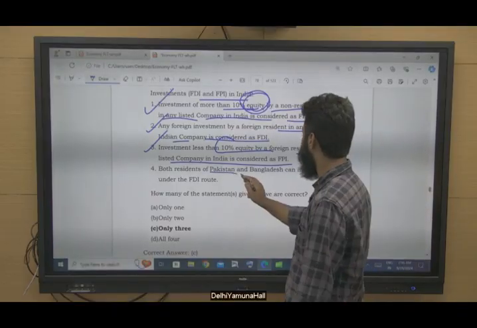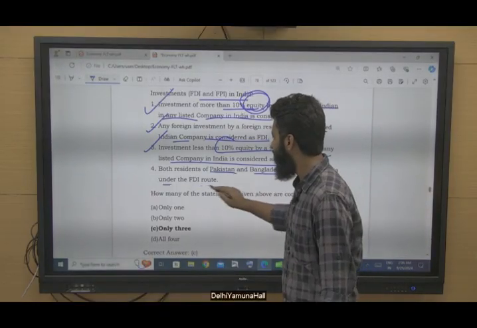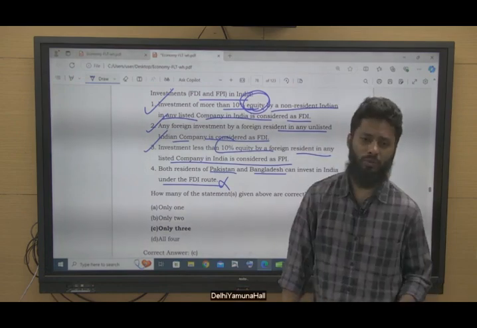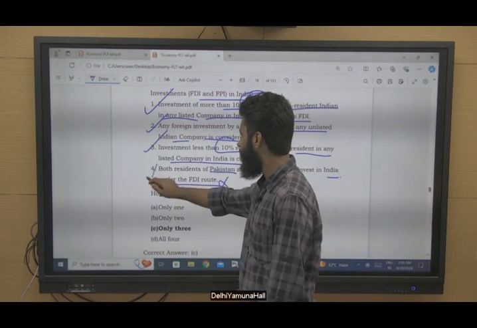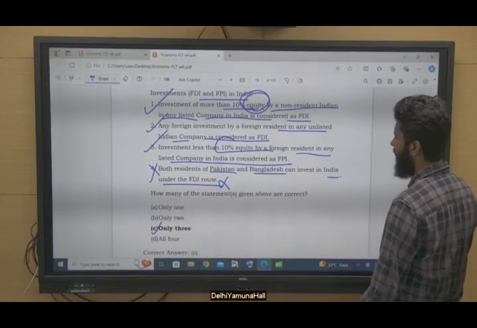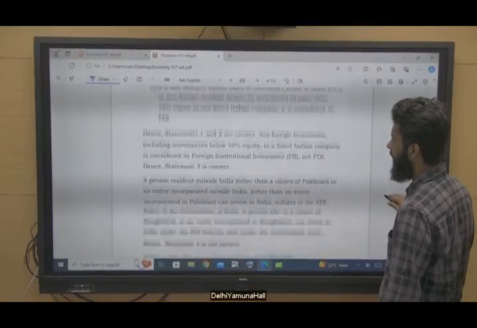Both residents of Pakistan and Bangladesh can invest in India under the FDI route? No. Resident of Pakistan? No. Resident of Bangladesh only through the government route, not through the automatic route. So this statement is incorrect here. Option C is the right answer. Three statements are correct.